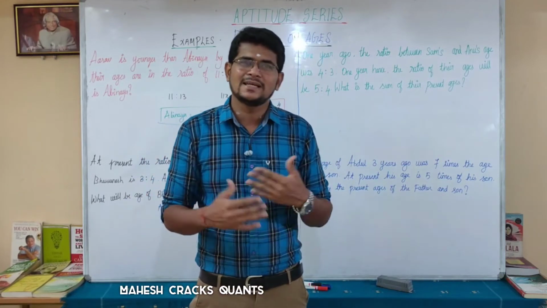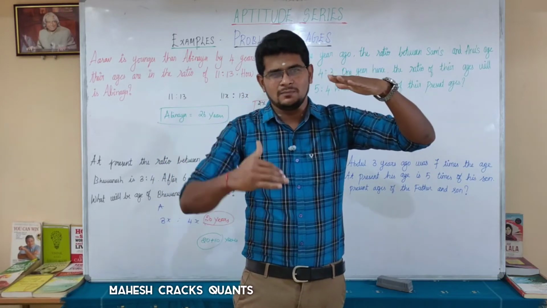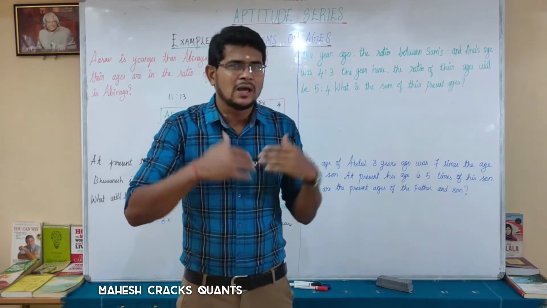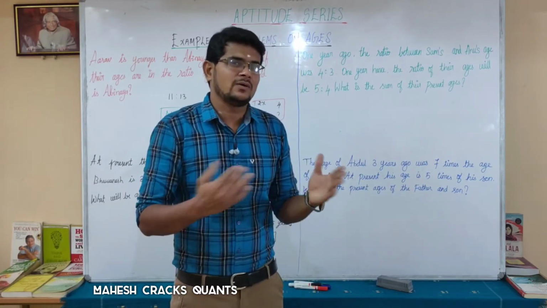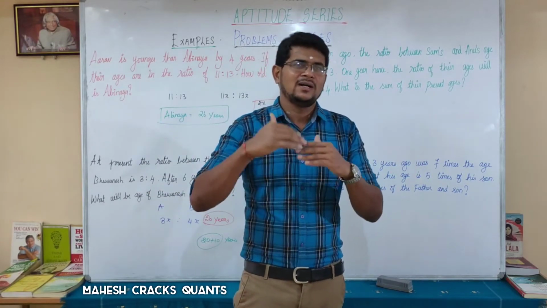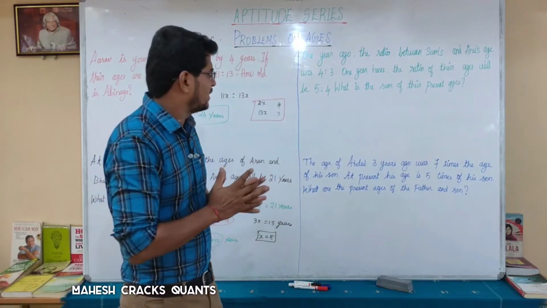If you want to use the increase method, you have to take the past as the first value and then the present or future as the latter value. If you want to use the decrease method as the formula, then you have to take the future as the present value and then the past as the subtracting value, with the difference of years.